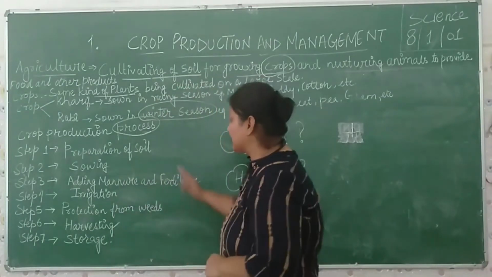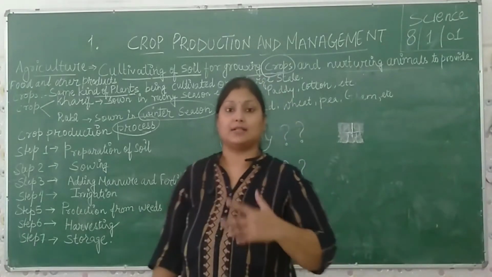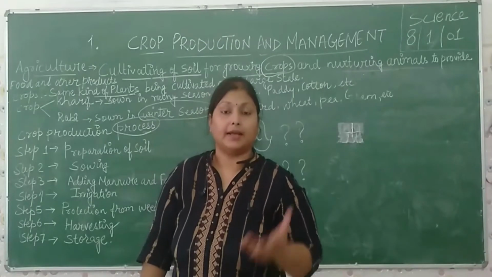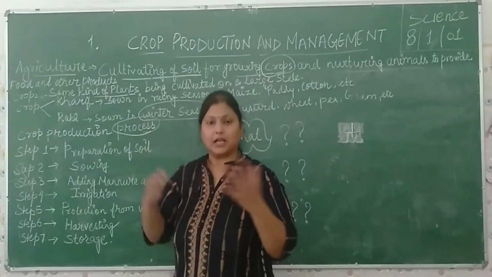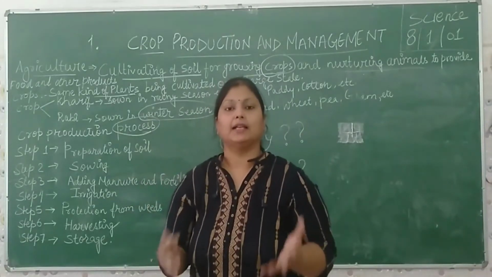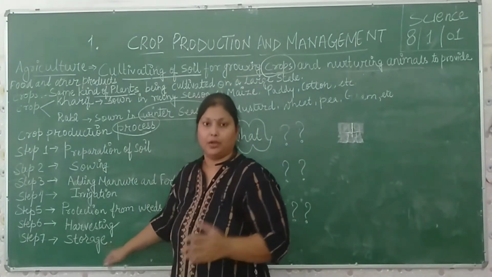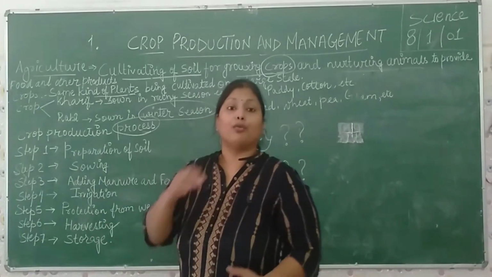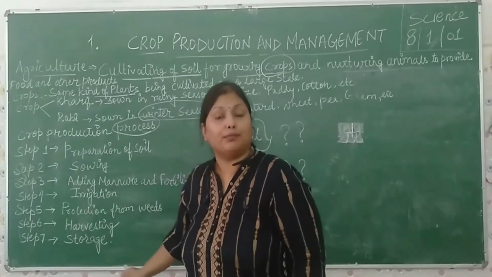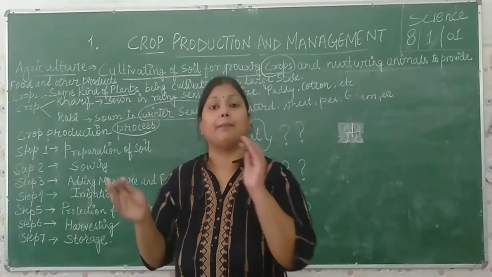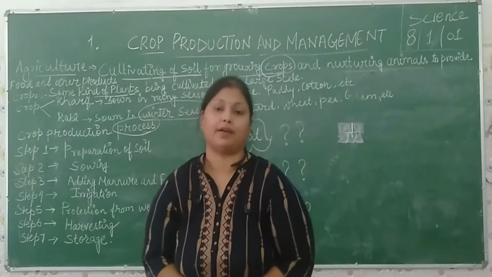So now, next is the harvesting. What is harvesting? Harvesting is the process of cutting the ripened crop. Ripened crop को काटना, that is harvesting. जब आपकी फसल पूरी पक जाती है, properly develop हो जाती है, then you have to cut that crop, and next is storage. You have to store that crop for utilization in future. For the long-term utilization of that crop in the future, you must store it in a proper area, at a proper temperature, in a proper atmosphere.